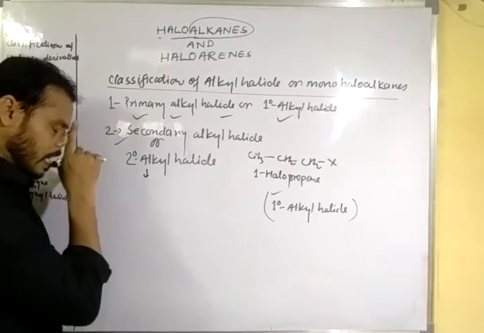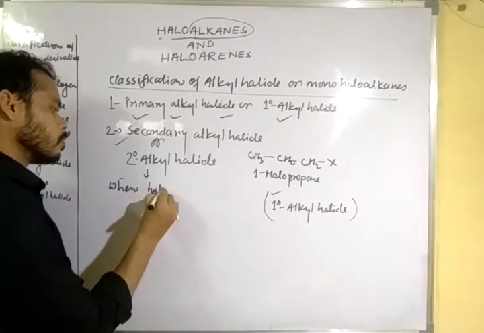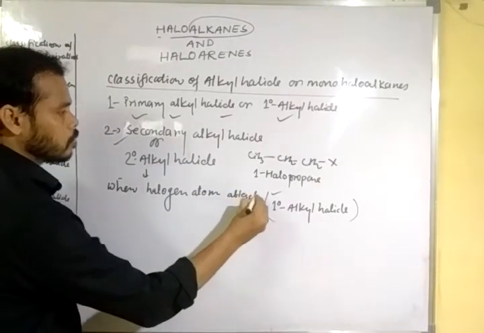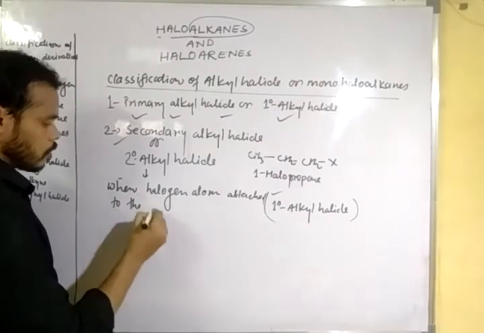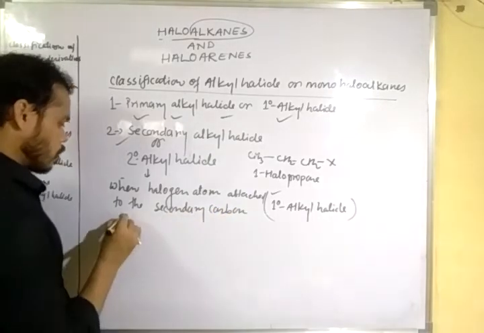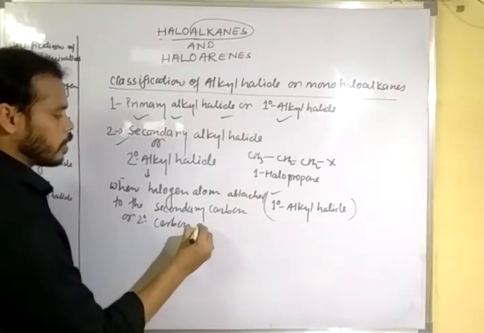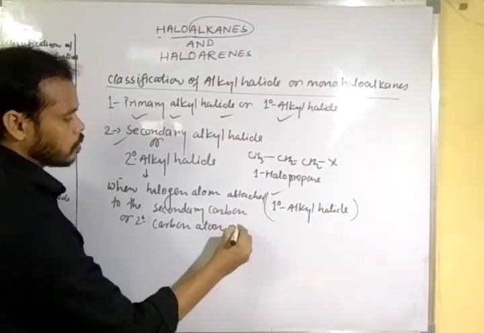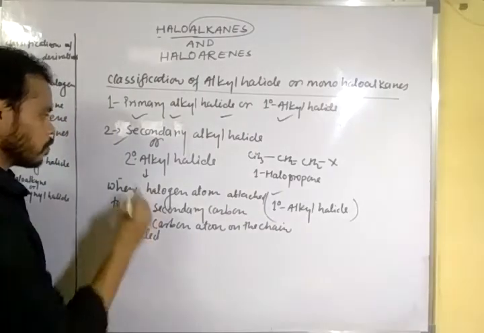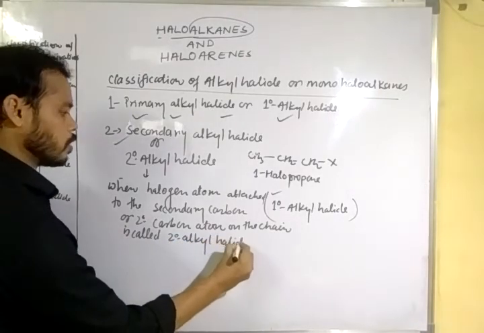You can write the definition here: when a halogen atom attaches to the secondary carbon or 2 degree carbon atom on the chain, it is called 2 degree alkyl halide.